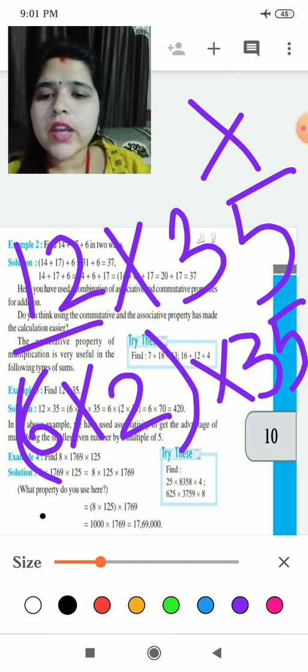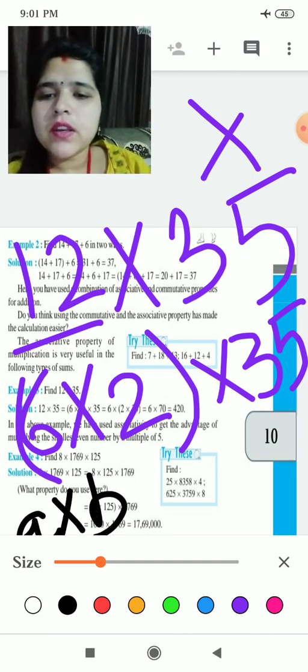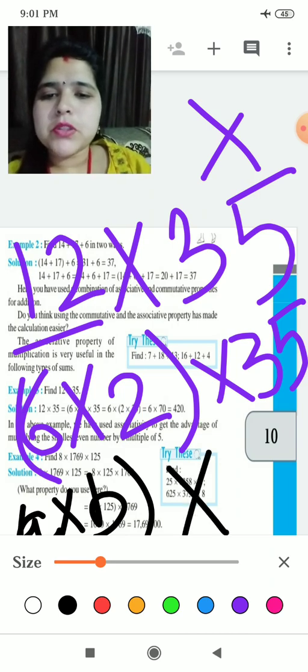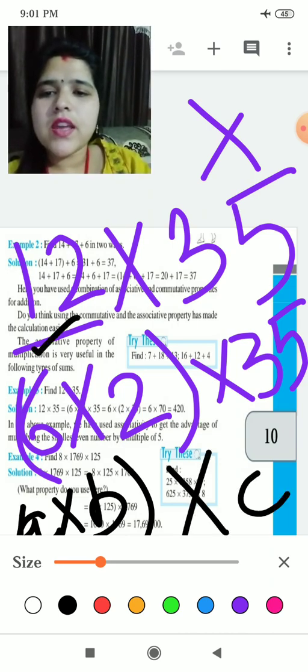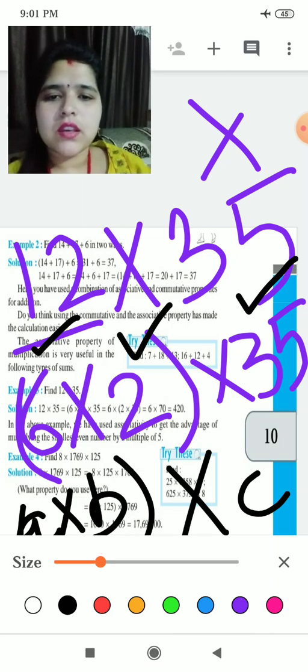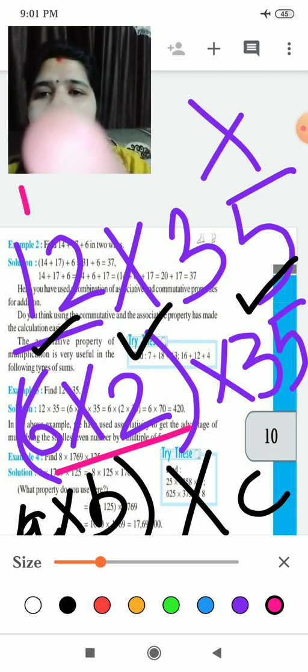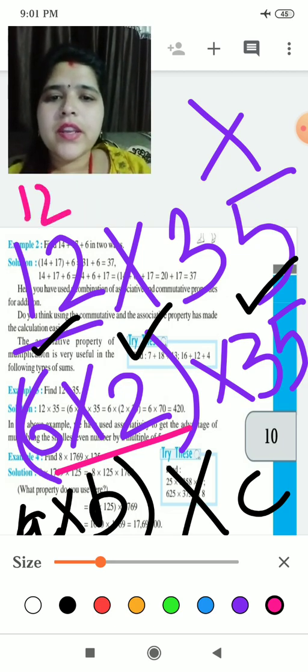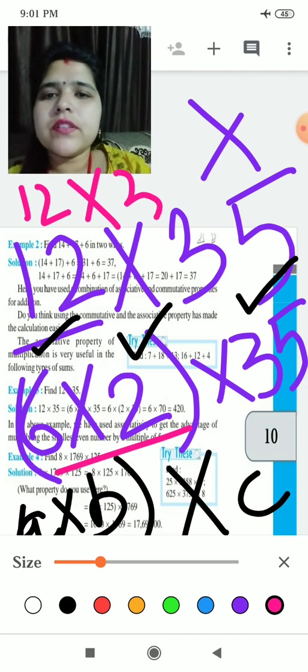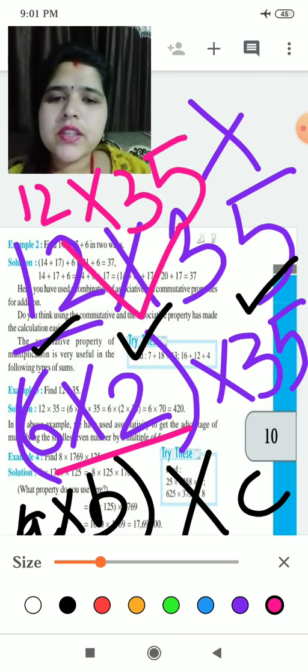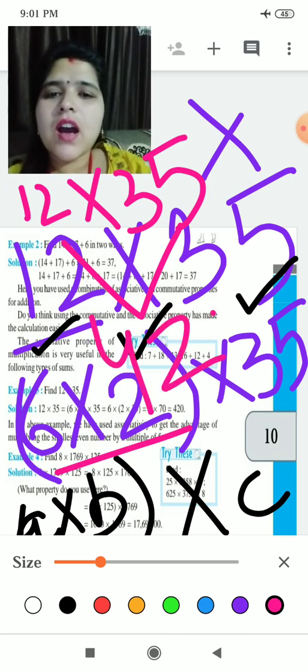I am telling you that A multiply B multiply C. Same way, here is A, this is B, this is C. Okay, now see, 6 multiply 2 is 12. Yes, 12. And here it is multiplied by 35. Now you can multiply these two numbers very easily and you will get 420 as an answer.